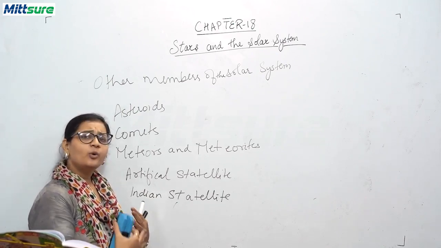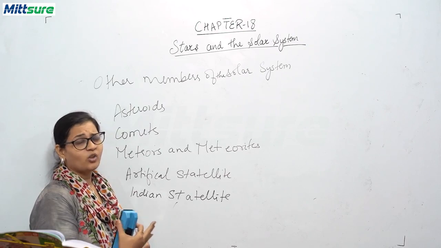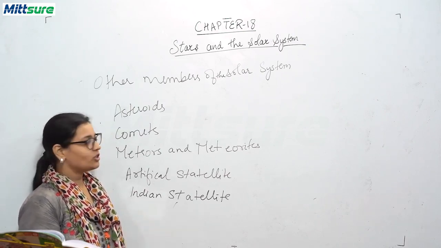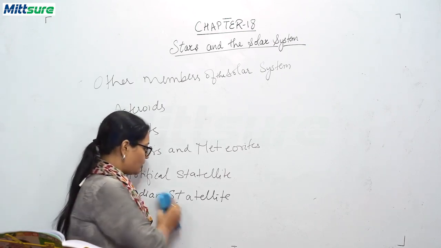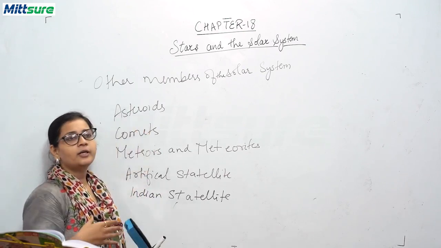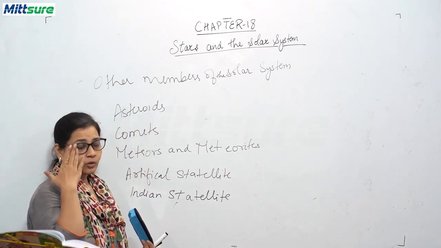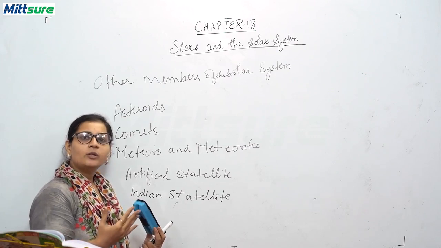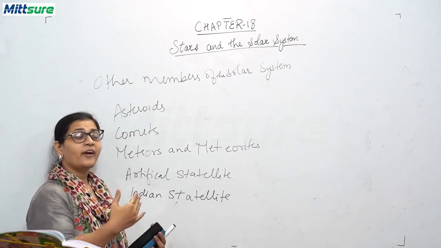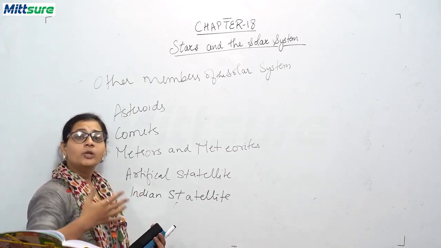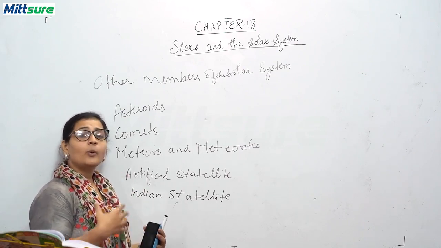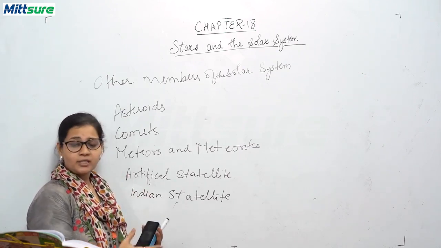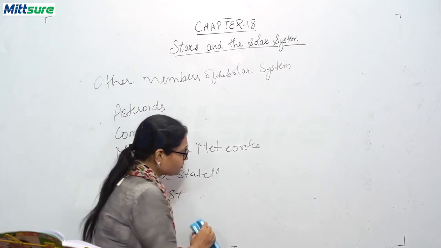Try to find out more and more about the satellites India is launching in space. It is one of the fields where the world is competing. We are not competing only on war capacity, or on how much nuclear power we have. We are also competing on what type of technology we have in our space centers.